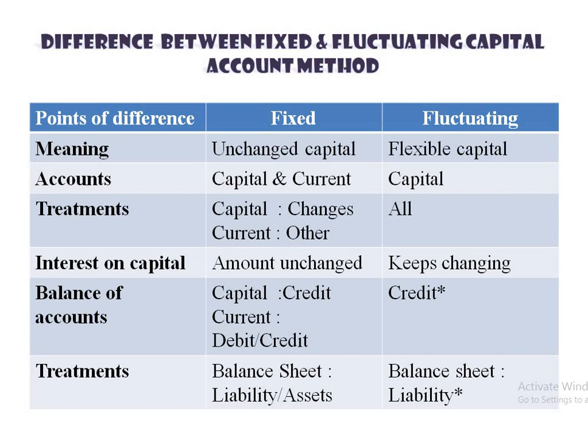For the fluctuating, if the capital account has a credit balance, same as the fixed capital account method, on the liability side there is a capital liability heading, and if a debit balance is there, then it comes under the asset side. So this is the information about fixed and fluctuating differences.